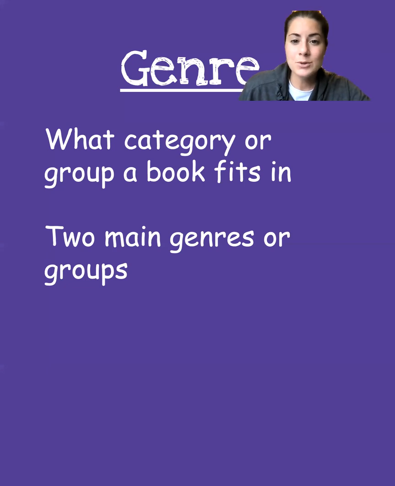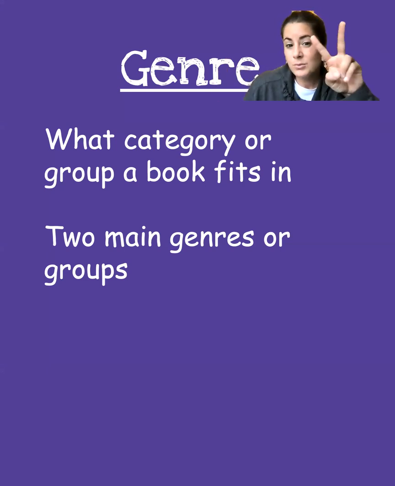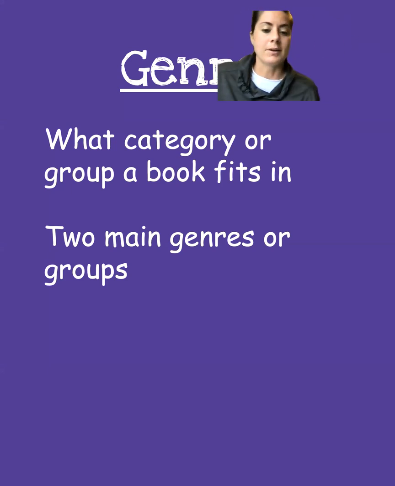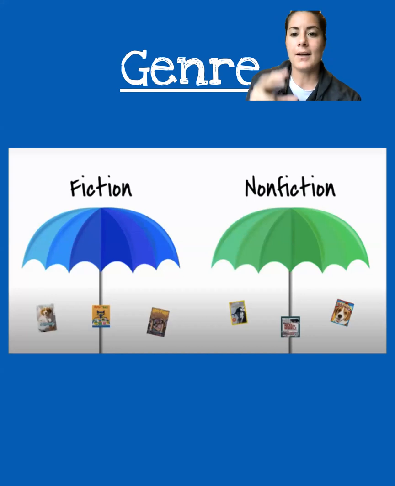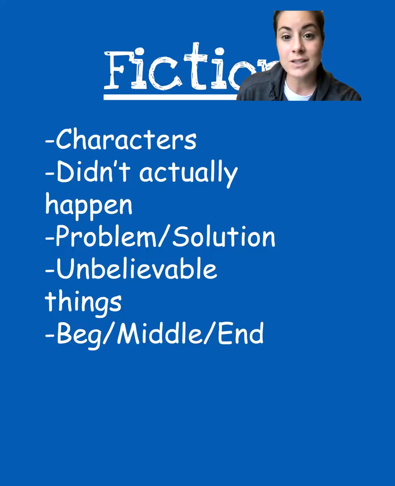Okay, so do you remember that word we talked about yesterday? It's called genre, right? Genre. And it's about what category or group a book fits in. And there's two main genres or groups of books. And we've done a lot of fiction. And then there's other groups inside the fiction, under that fiction umbrella. But for right now, we're just talking about the two main genres, okay? Fiction, not real, and nonfiction. It's real, true stuff, right?